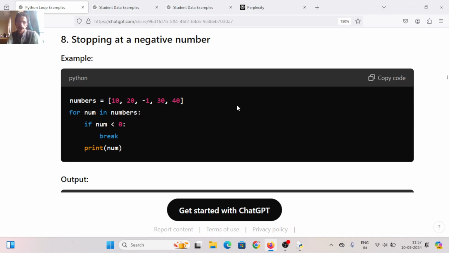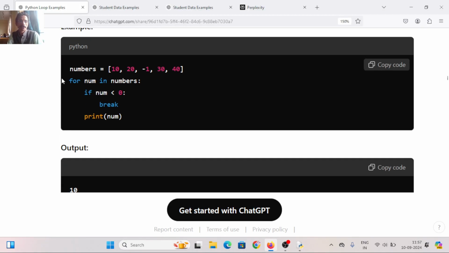Stopping at negative numbers means whenever a number is negative, do not print. So simple. For num in numbers, if number less than 0, break. What will happen? It will print only 10 and 20, not 30, 40. If I want to print 30, 40, use continue.